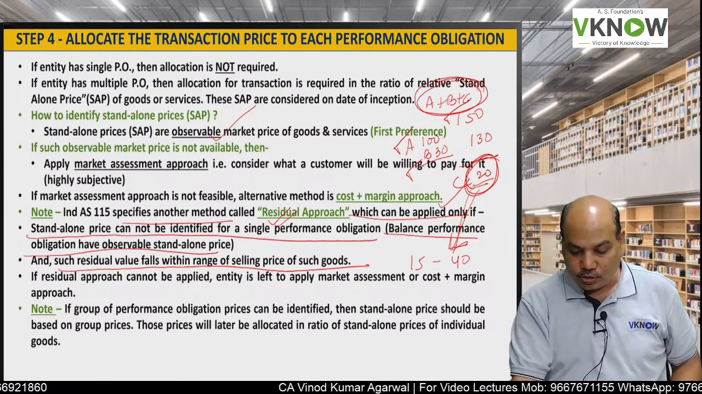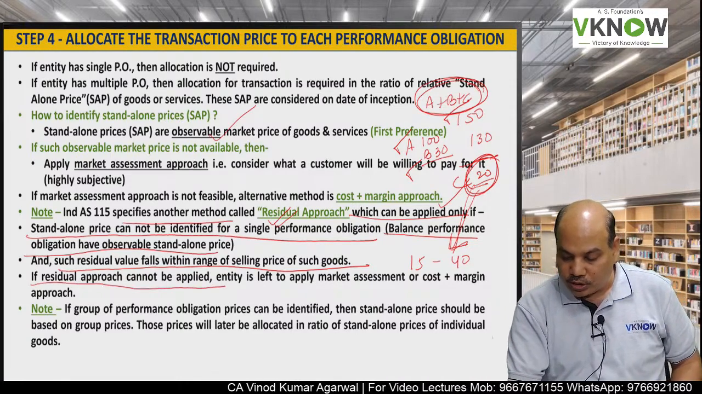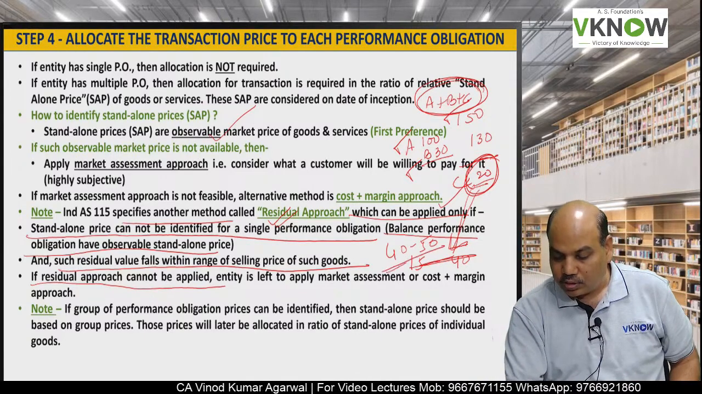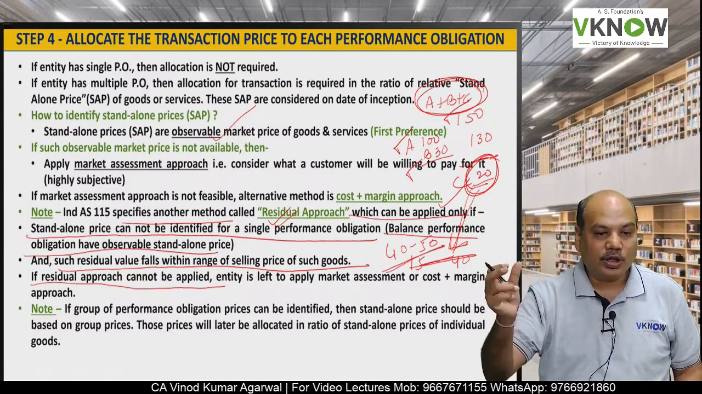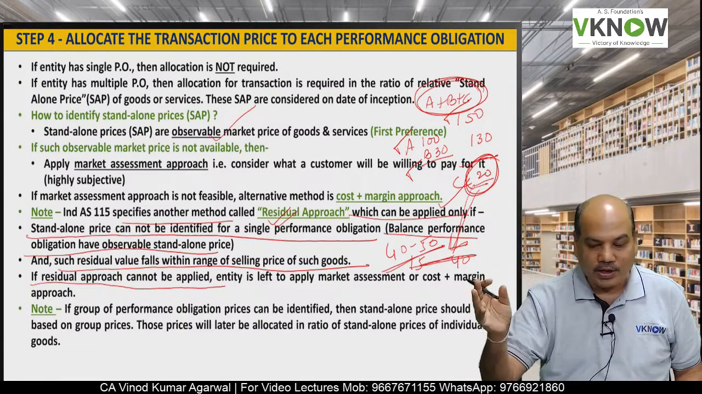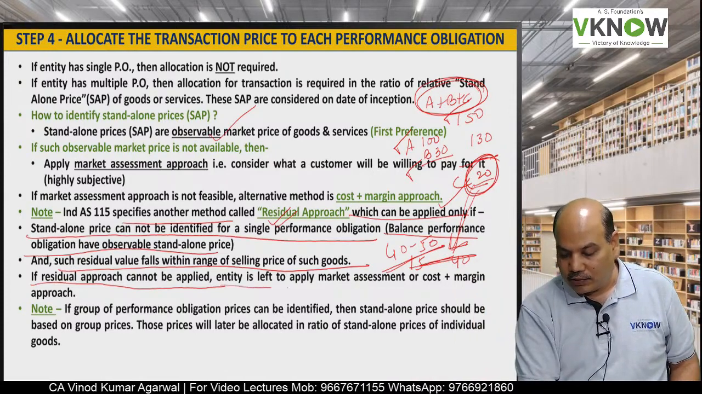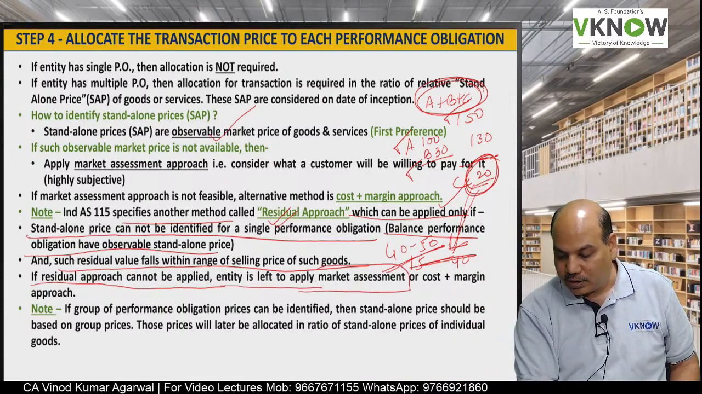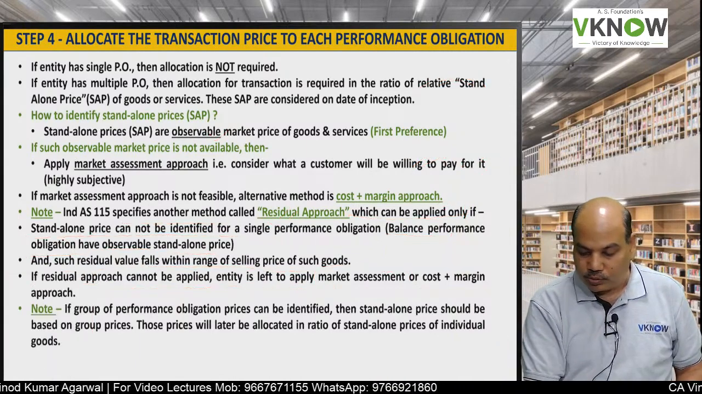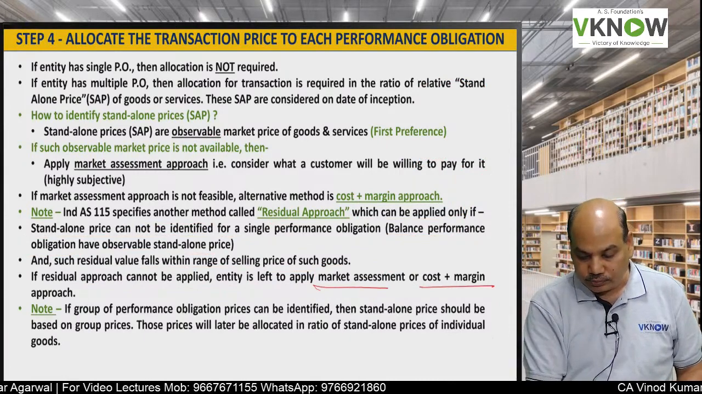Now your question is, if the residual approach cannot be applied, suppose the range is 40 to 50. See, the range is 40 to 50. Our balancing figure is 20. It is outside the range. Then the residual approach cannot be applied, and it is left to apply the market assessment or cost plus margin approach. In that case you have to apply the market assessment or cost plus margin approach.